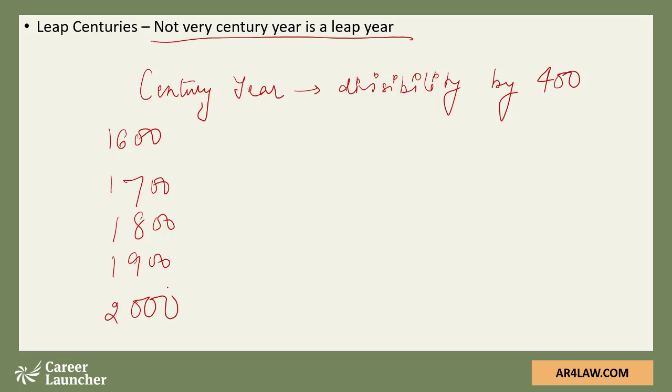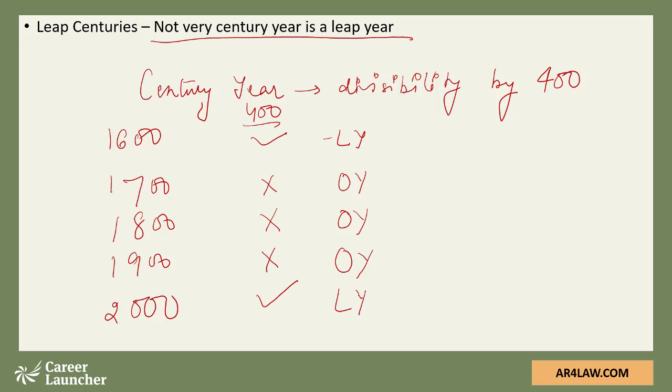Now 1600 is divisible by 400, so it's a leap year. 1700 is not divisible by 400, so it's an ordinary year. 1800 is also not divisible by 400, so it's an ordinary year. 1900 is also not divisible, ordinary year. 2000 is divisible by 400, so it's a leap year. So what you need to keep in mind is that not every century year is a leap year. Rather, every 4th century is a leap year in itself.